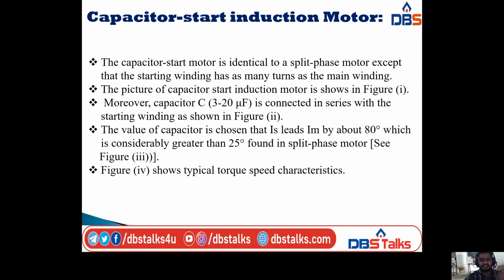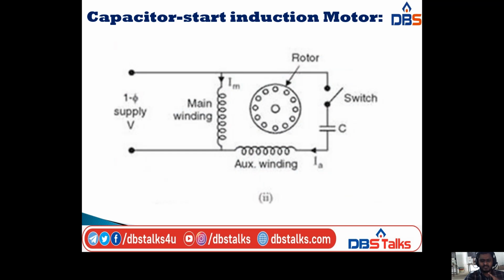Moreover, in this motor, a capacitor C of 3 to 20 microfarads is connected in series with the starting winding. I will show the diagram. It is similar to the split phase motor, but the only difference is that in the capacitor start motor, I take a capacitor, and this capacitor is connected in series with the starting winding or auxiliary winding.